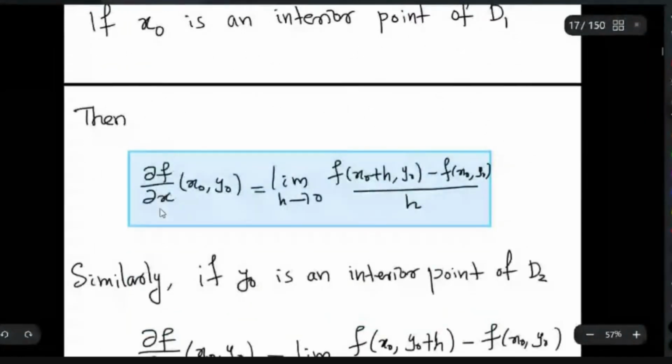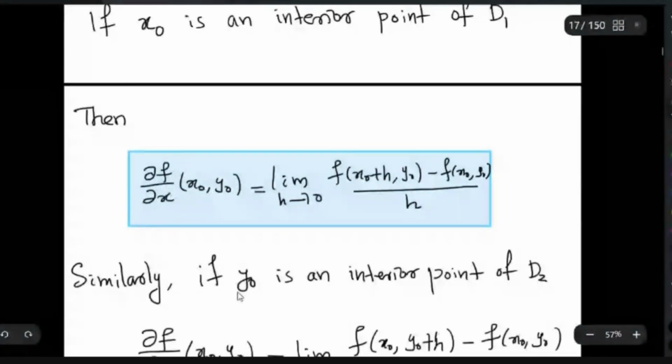Dou f by dou x at (x0, y0) is the limit as h tends to 0 of f of (x0 plus h, y0) minus f of (x0, y0), divided by h. So we consider only the increment in the first variable, with respect to x, looking at the change only with respect to x by fixing y as constant. So this is the partial derivative of f with respect to x at the point (x0, y0).